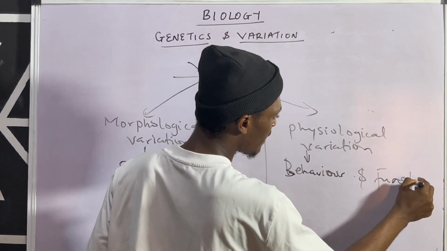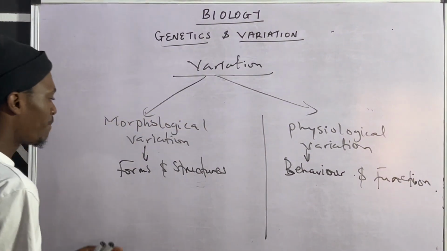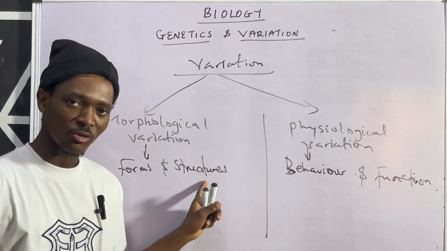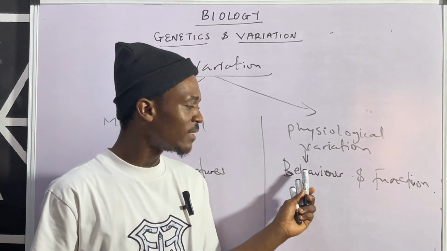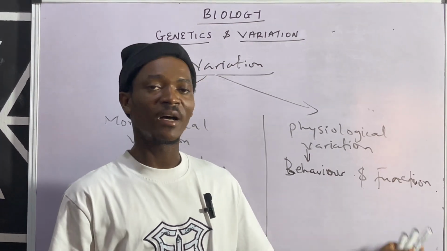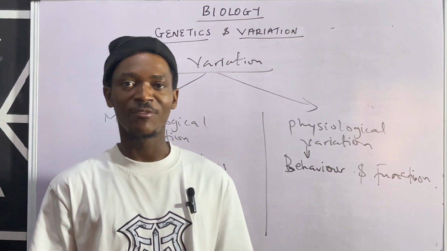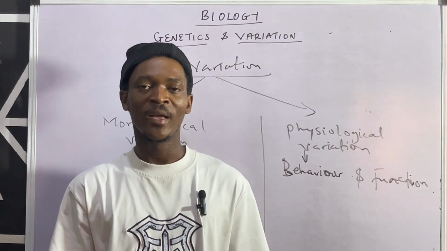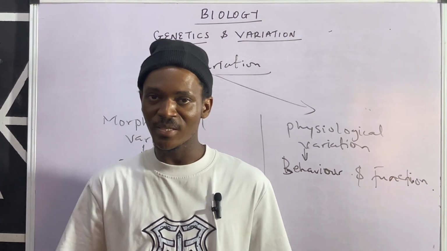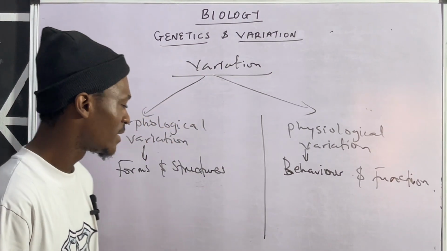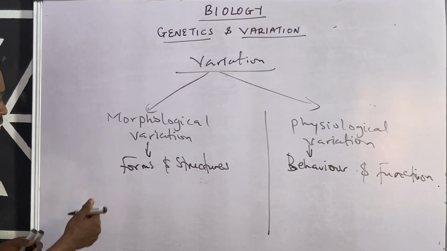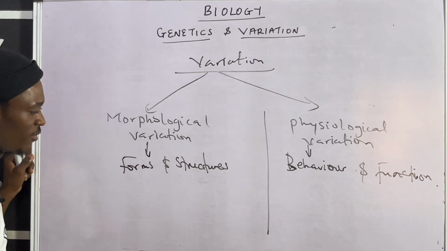So the first talks about differences in the body forms and structure, while this one talks about differences in the behavior and function. Of course, in our world today, we have people that have different body structures and body forms, and we still have people that have different behaviors as well as different functions. All right, so let's concentrate on this morphological variation.